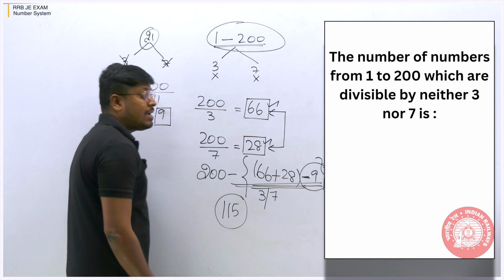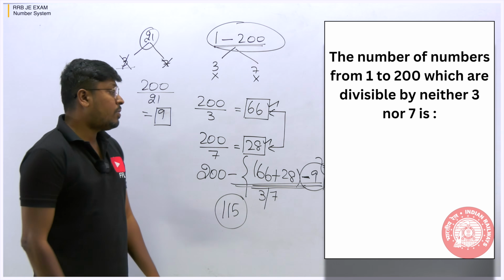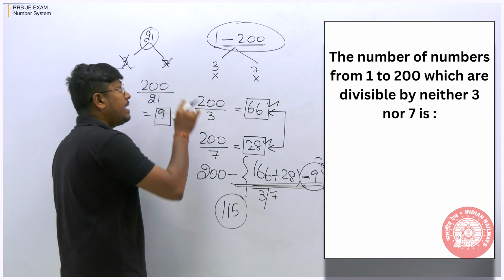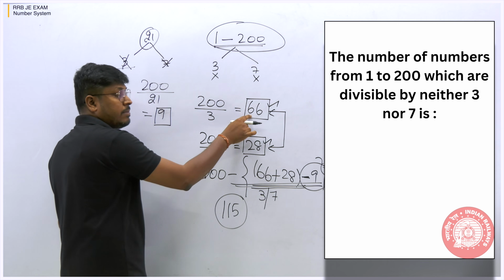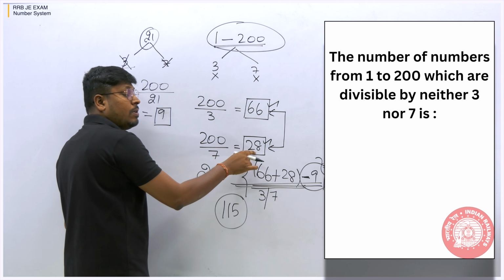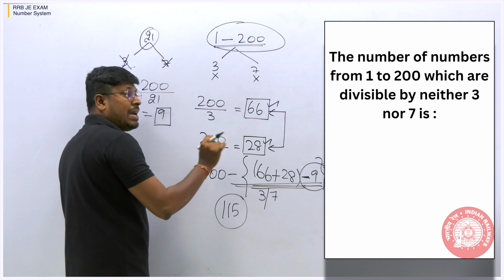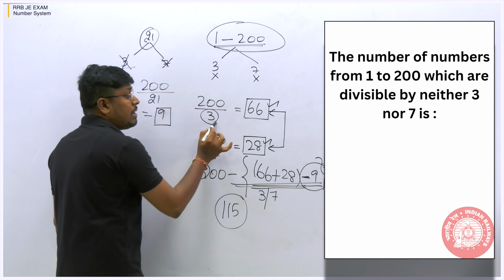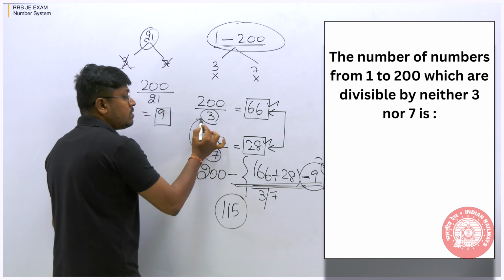So you have to understand why we are writing -9: while dividing by 3 and while dividing by 7, we are getting the number 21 two times. 21 will be inside the 66 numbers, and 21 will also be inside the 28 numbers. So we have to eliminate it one time. In order to eliminate it, we multiply 7 into 3. 7 into 3 is what? 21.